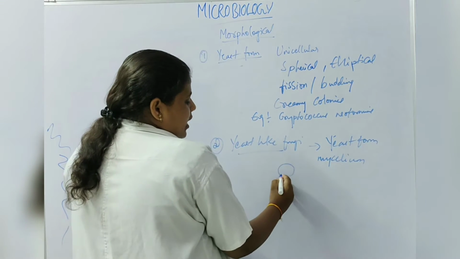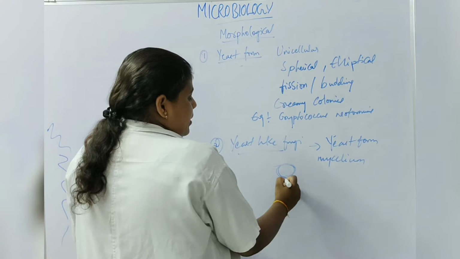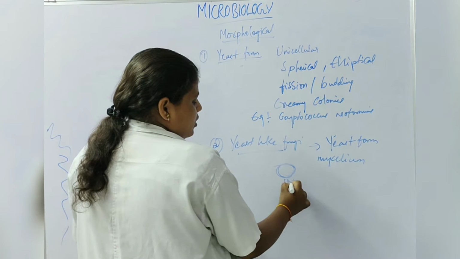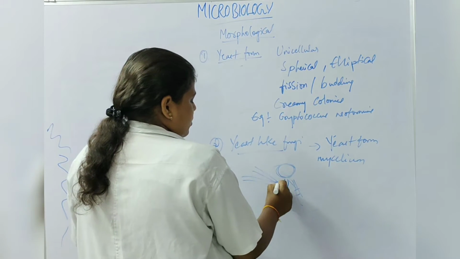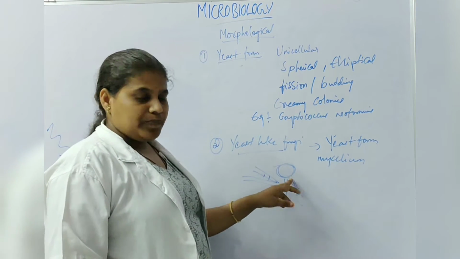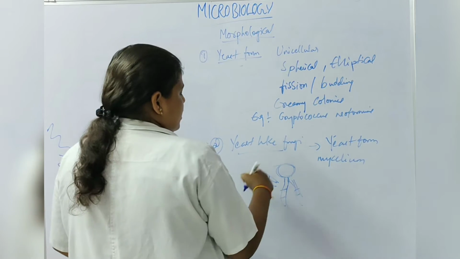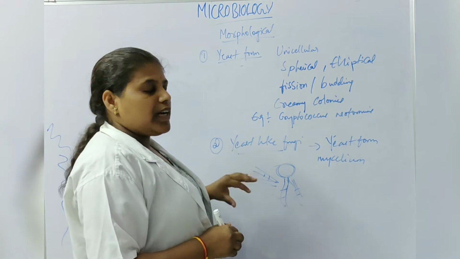So some part of the fungus is like a yeast form, and some part may be a mycelium. This is the reason why they are called yeast-like fungi.